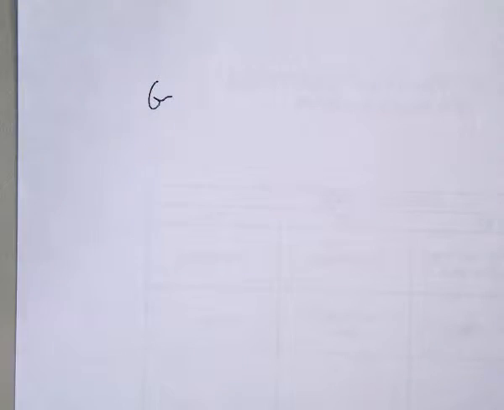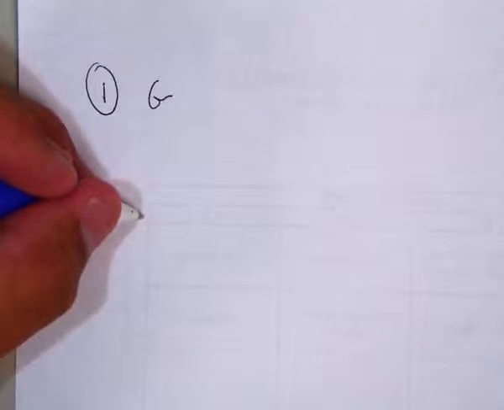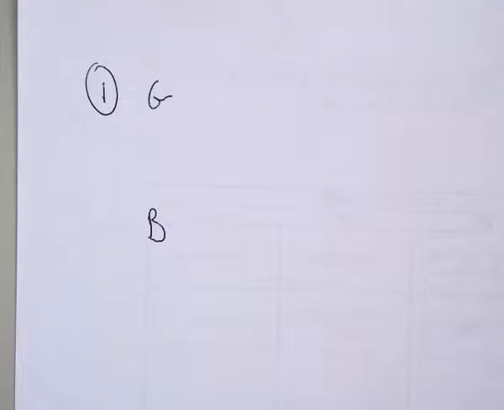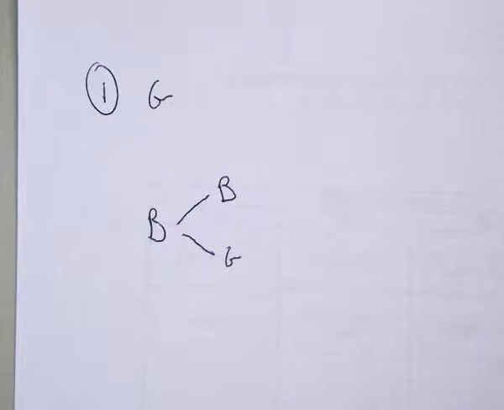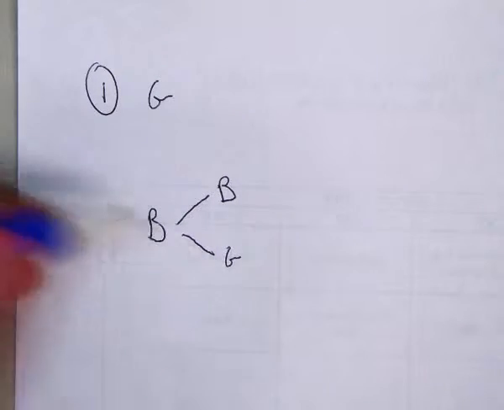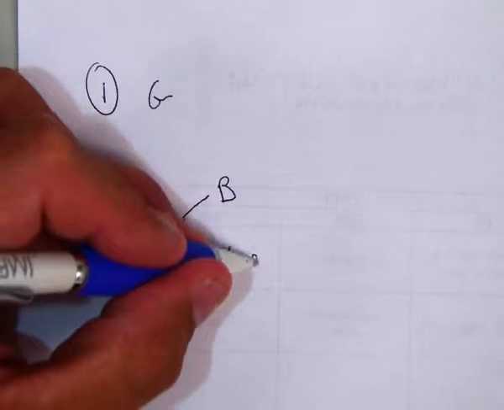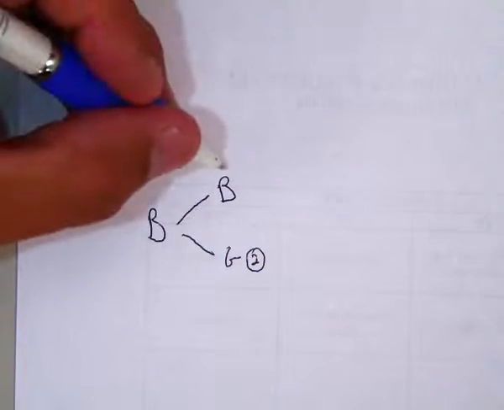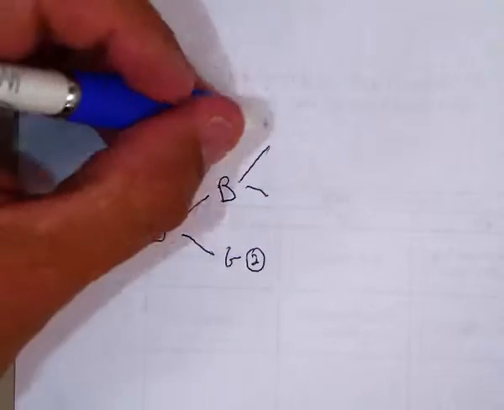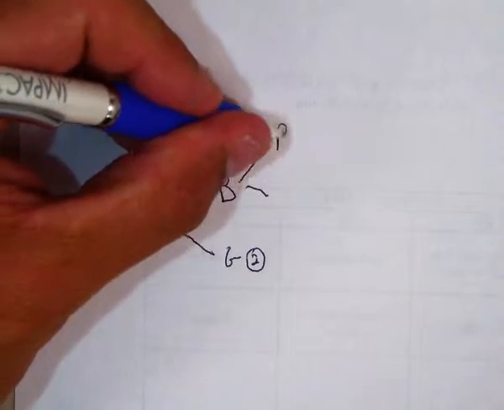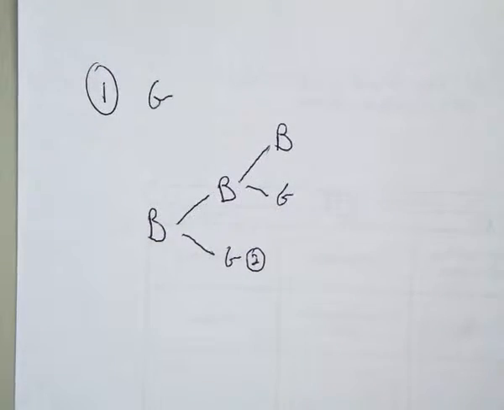So if the couple has a child and the child's a girl, then they're done. So they've had one child. If the couple has a boy, then they're going to continue going. So then they can have a boy or a girl. Well, if they had the girl, then they're done. So they now have 2 children. Now, if they have a boy, they're going to keep going until they have 3 children. So they have another boy or a girl. So now they have 3 children.